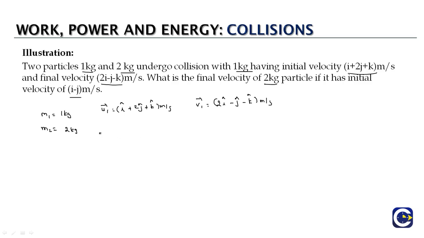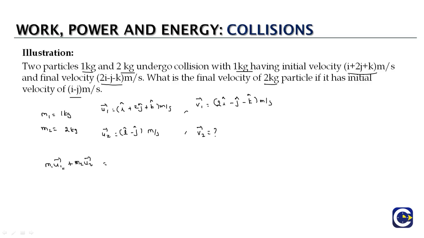Now the initial velocity of the 2 kg particle is given as i minus j, so we are representing this as u2 bar. The final velocity of the 2 kg particle after the collision is unknown. Now when we look at the collision process, the total momentum of the particles before the collision must be equal to the total momentum of the particles after the collision, which means the total momentum of particles before the collision will be m1 u1 bar plus m2 u2 bar.